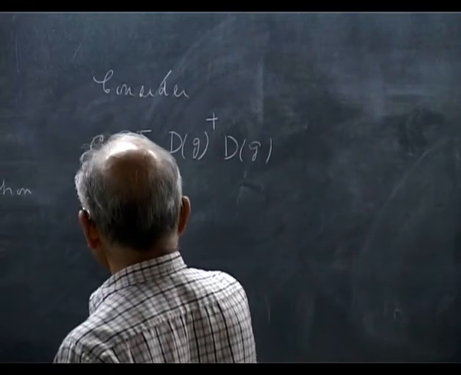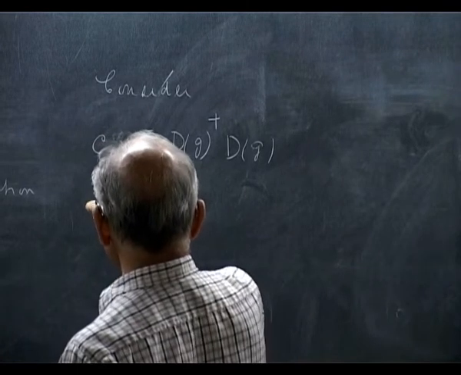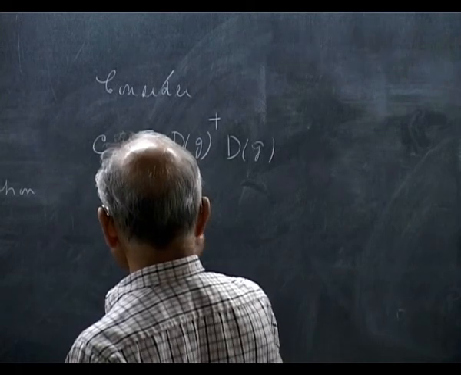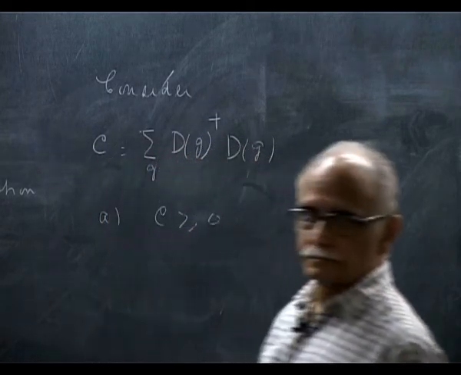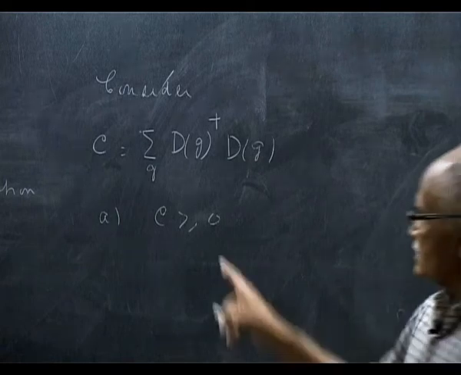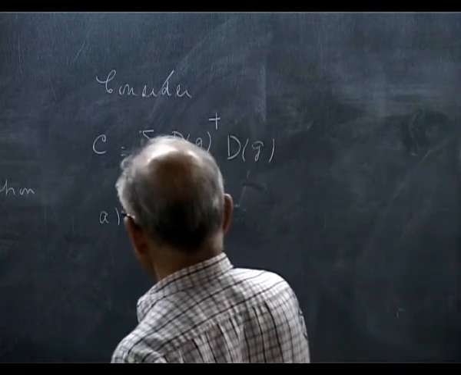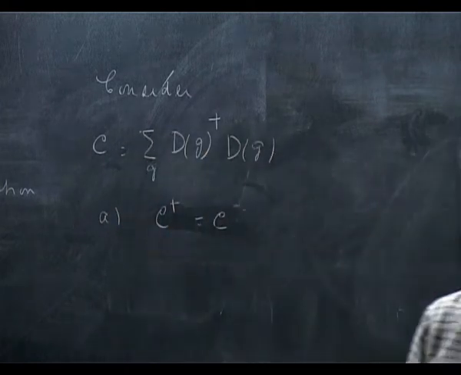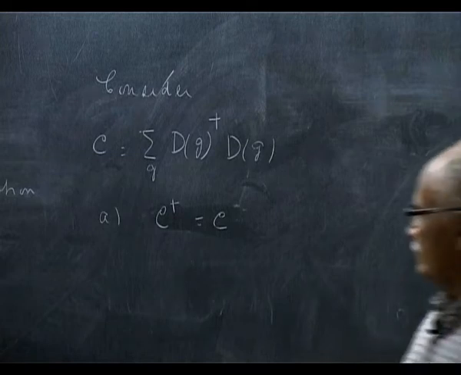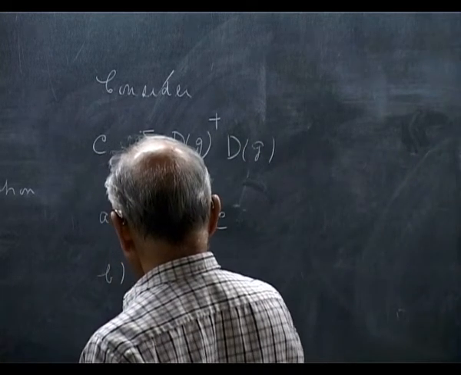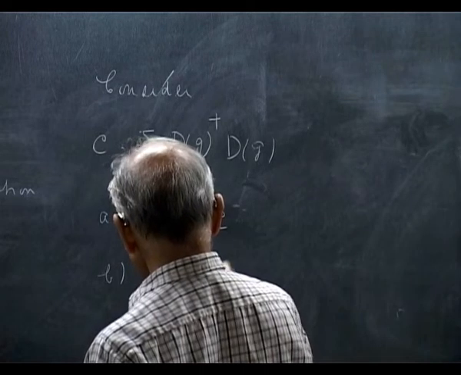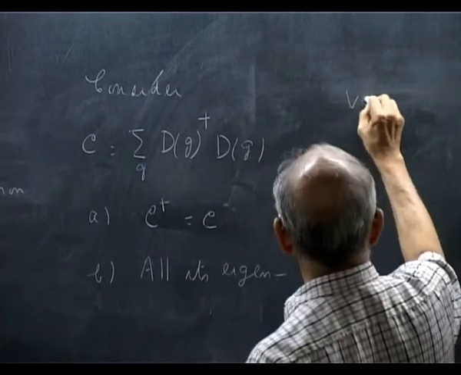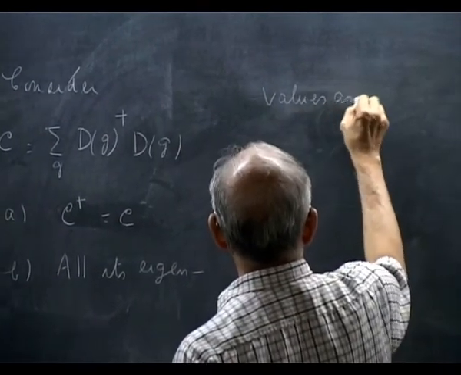Now, A. First is that C is a positive matrix. That is, first C is self-adjoint. That's inspection. B. All its eigenvalues are strictly positive.